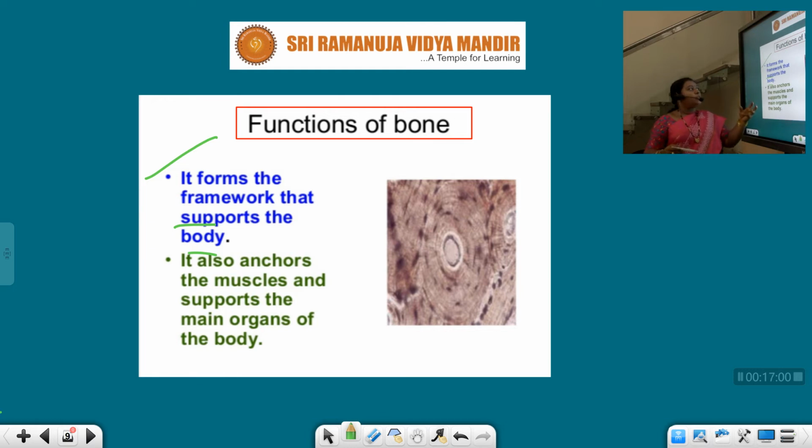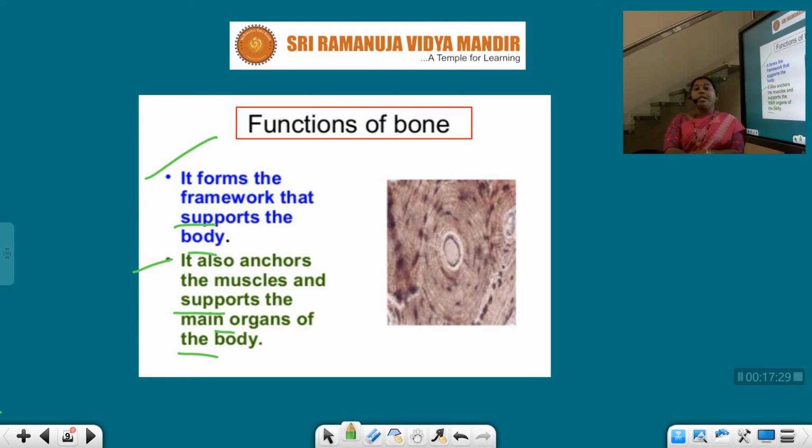So bone is one of the supporting tissues. It's an excellent framework that supports the whole body. It gives proper structure, shape, and strength to the body. It also anchors the muscles and supports the main organs of the body. See students, over this bone we also have the muscle tissue. So it anchors the muscles.